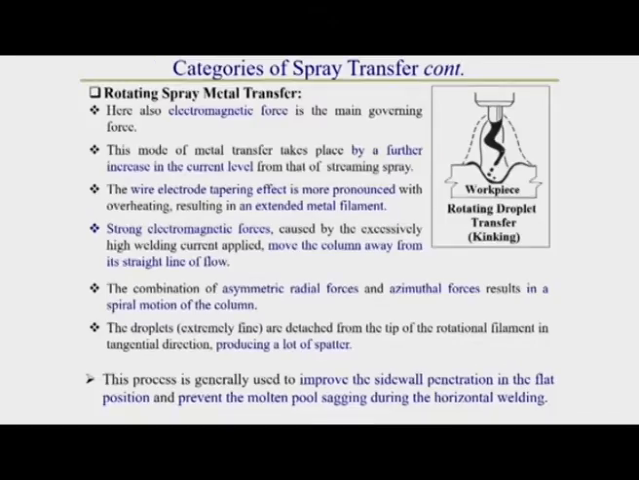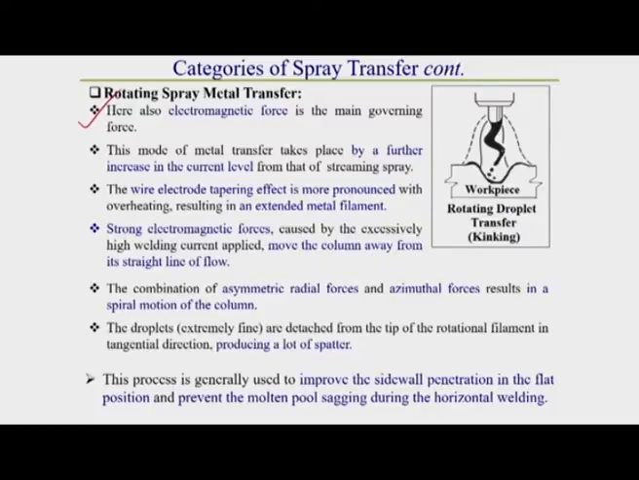Now another category of spray metal transfer is called rotating spray metal transfer. In rotating spray metal transfer, the main governing force is also the electromagnetic force. This mode of metal transfer takes place by further increase of current level from that of streaming spray transfer. So whatever current we use in the case of streaming spray transfer, if we increase that current range further, then we get rotating type of spray metal transfer.